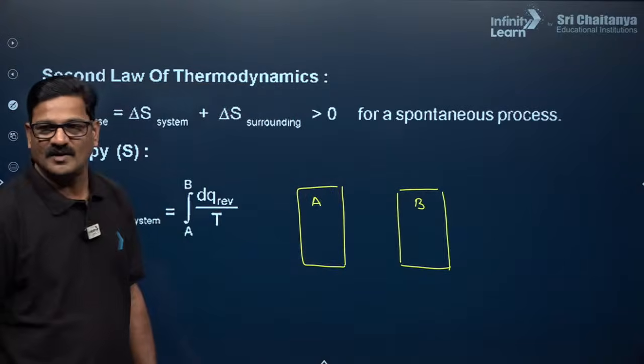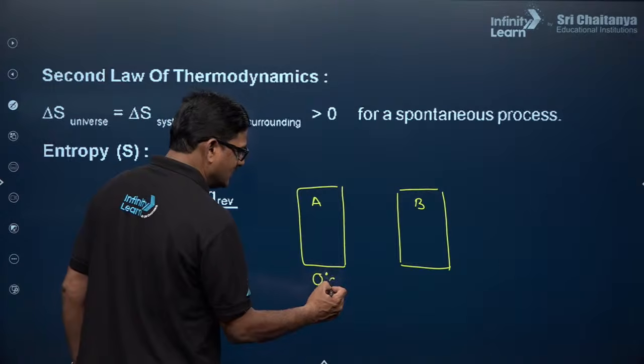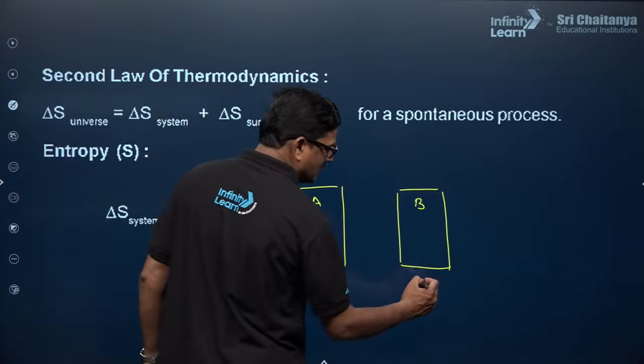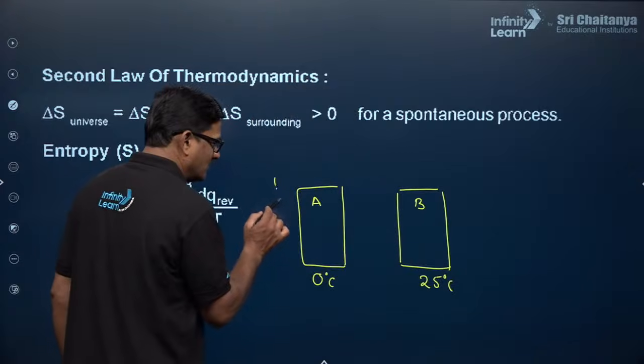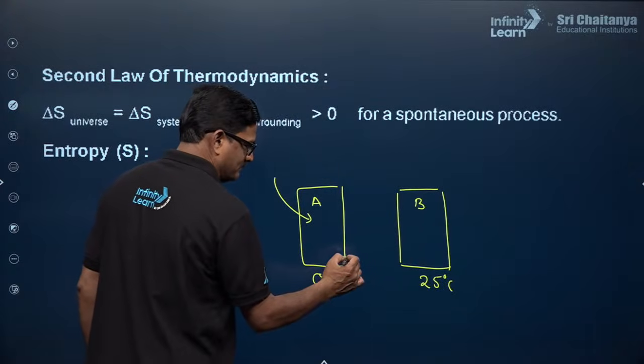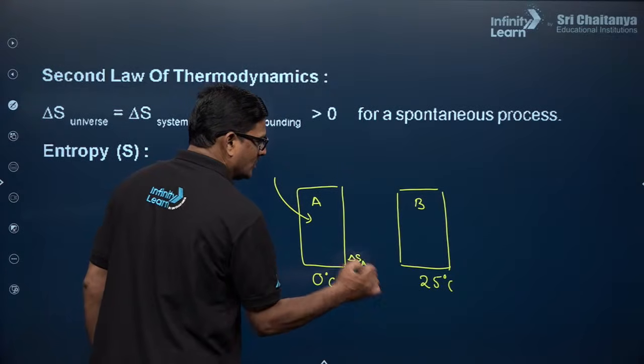Carefully, you say. It has 0 degree centigrade initially, and it has 25 degree centigrade. Now I wanted to give you delta S1, SA1.